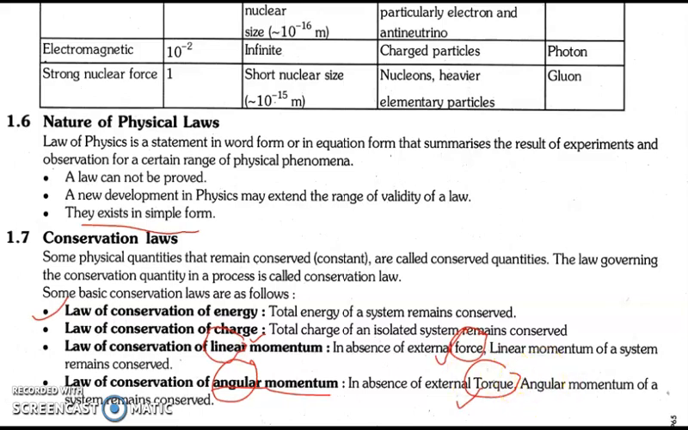The angular momentum of a system remains conserved. Again, angular momentum means when the body is in circular motion. बस अभी के लिए आपके लिए इतना sufficient है कि the linear momentum deals with the body in straight line motion and angular momentum deals with the body in circular motion. ठीक है? So you can note down these points in your notebooks.